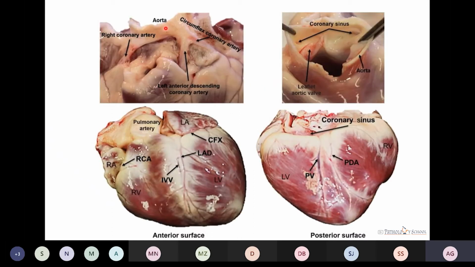Now, in this image, we can see the right coronary artery, the left circumflex coronary artery, and the left anterior descending coronary artery, which are branching from the left coronary artery. Here we can see the coronary sinus, the right side and the left side, from where the right and left coronary arteries arise. It is the anterior surface showing the course of the left anterior descending artery, the left circumflex artery, and the right coronary artery. And it is the posterior surface showing the posterior descending artery and the coronary sinus.